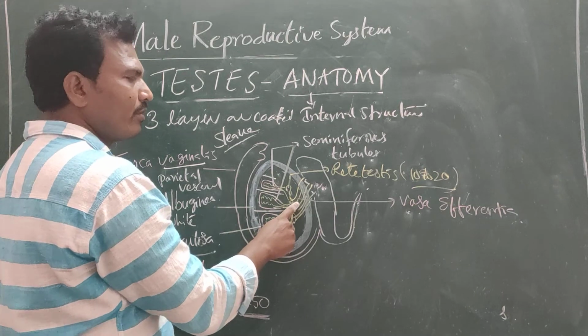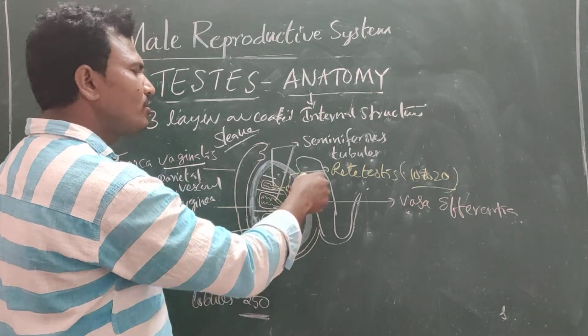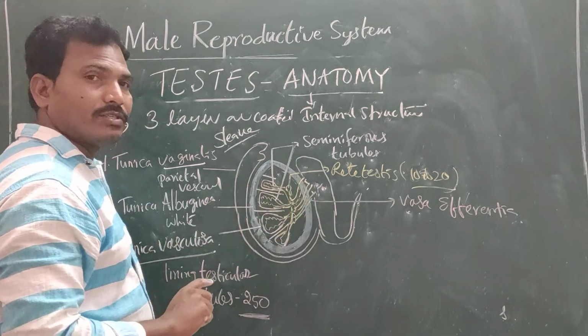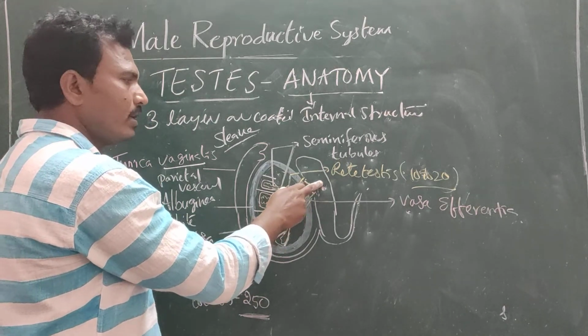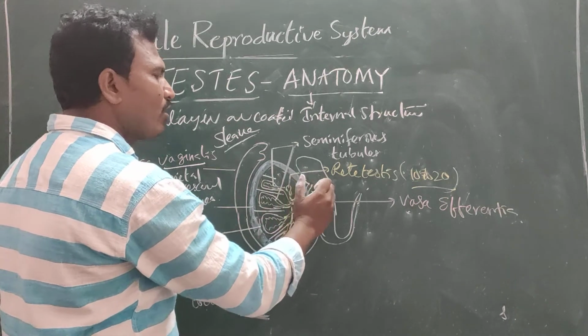The vasa efferentia come out from the testis and open into a common tube, which becomes a highly coiled structure.